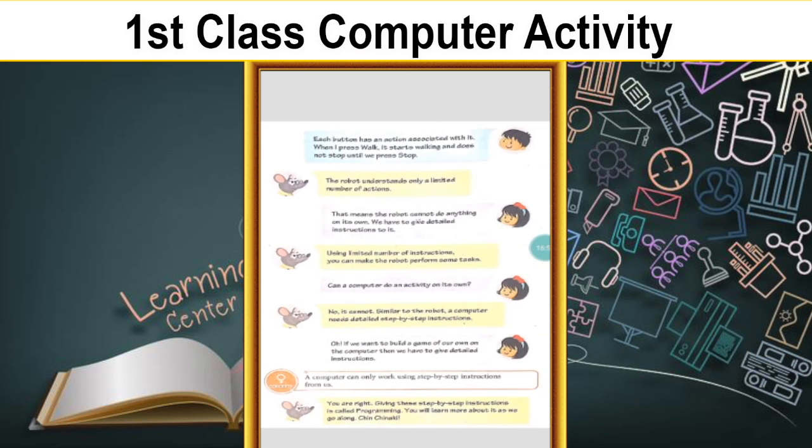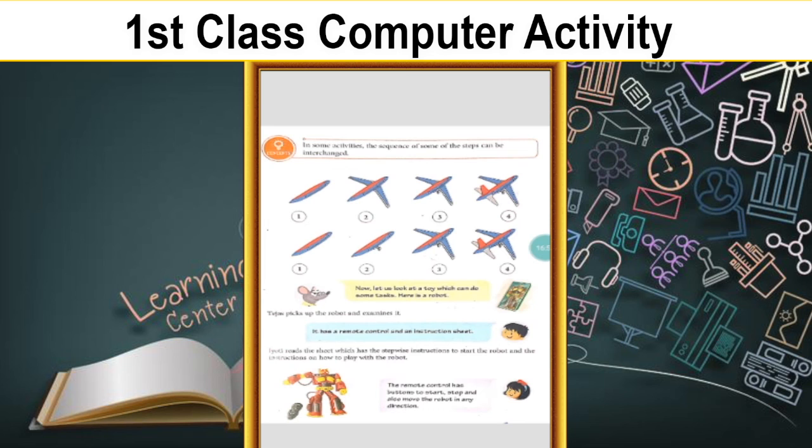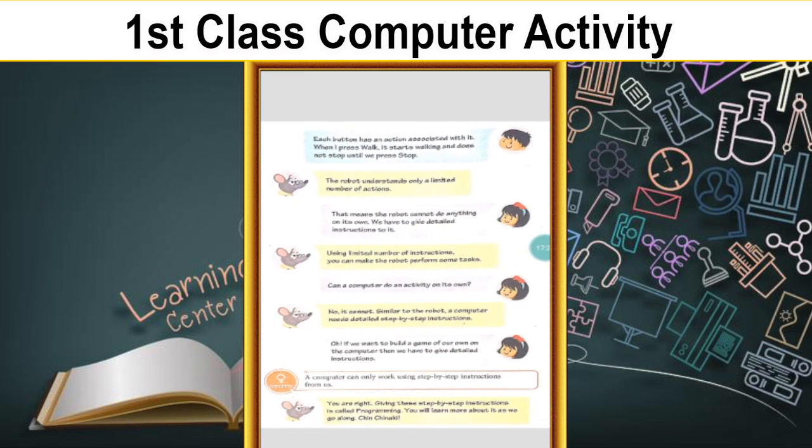So this is the next. Joy read the sheets which have the stepwise instructions to start the robot. So here is one example about the robot. The remote control has buttons to start, stop and also move the robot in any direction. So if a robot is present, the robot will do all the steps, all the work. Here you can see each button has an action associated with it. When I press work, the robot will work. If we press stop, the robot will stop. So if we tell it to do work, the robot will do it.